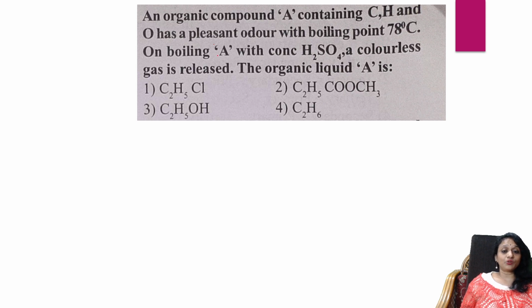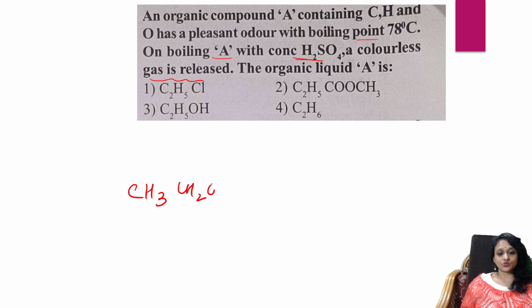On boiling A with concentrated sulfuric acid, a colorless gas is released. What is the organic liquid? Remember, students, there is a compound with carbon, hydrogen and oxygen, and 78 degrees boiling point. And one more thing, when you boil this A with sulfuric acid, it gives a colorless gas. Simple, students.